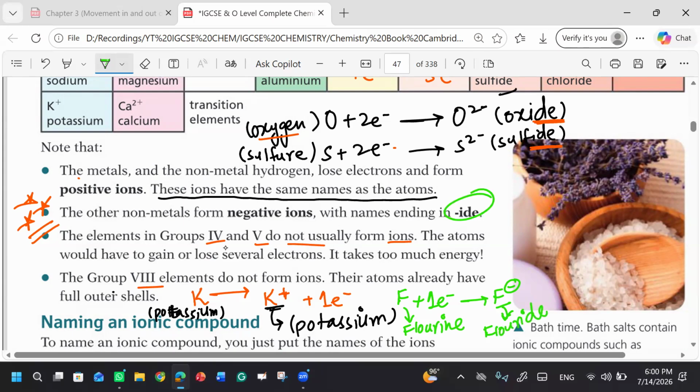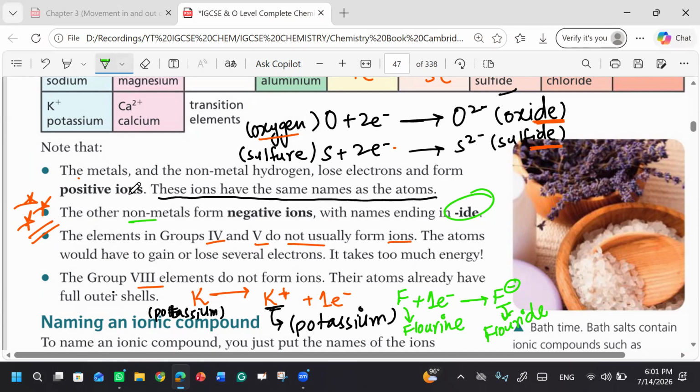Read the second line: the non-metals gain electrons and form negative ions. Whenever any species gains electron, it means it is becoming a negative species, right? It has gained electron, so there are negative ions. And once the negative ions are formed, the name will be known as fluoride. Clear? IDE, fluoride.